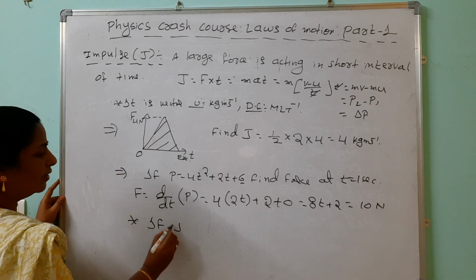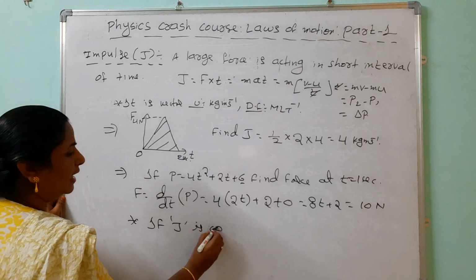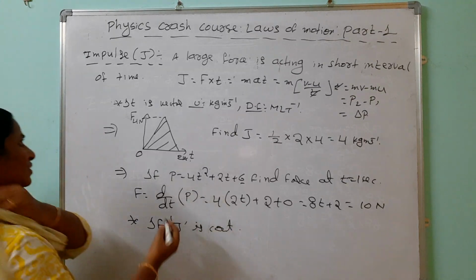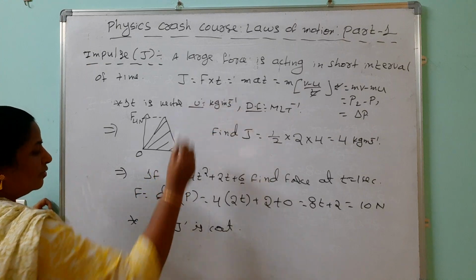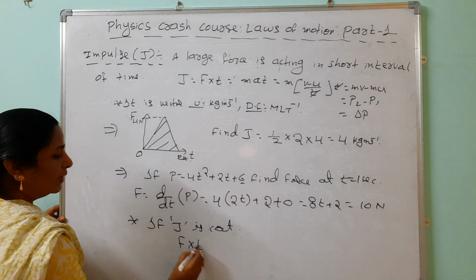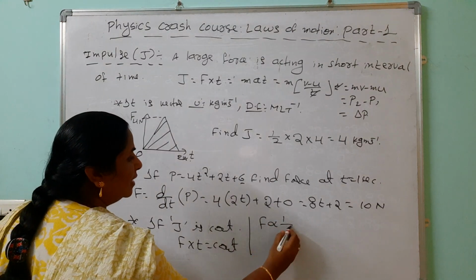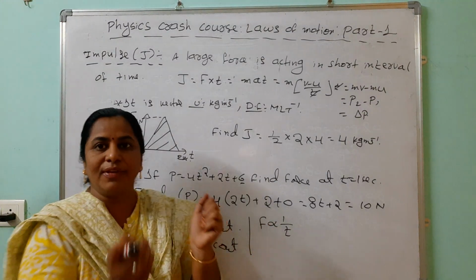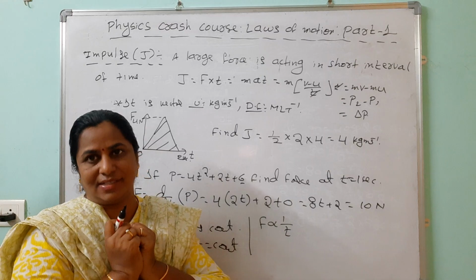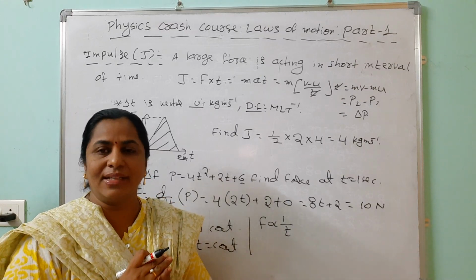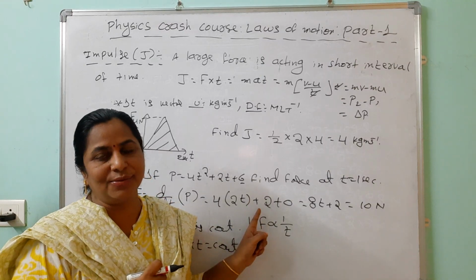If J is constant, means impulse is constant, what is the relation between force and time? Force into time equals constant. You can say that force is inversely proportional to time. When we are lowering our hands towards ourselves, we are increasing the time. When the time is increasing, we can reduce the force.